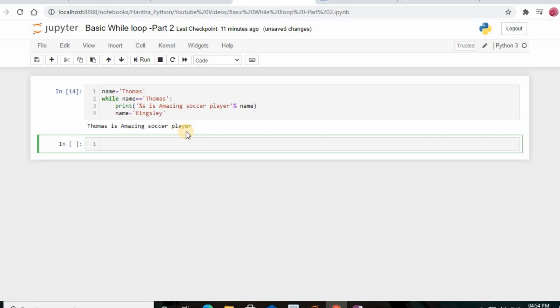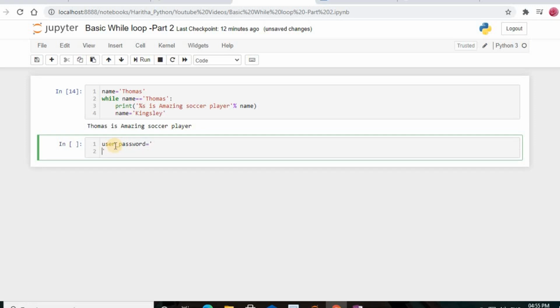A blank string is considered false and any other value is considered true. We continue now evaluating strings in the while loop condition. Now we'll move on with the help of integer values. So I'm just going to create one variable called user_password, and I'm going to give an empty string here.